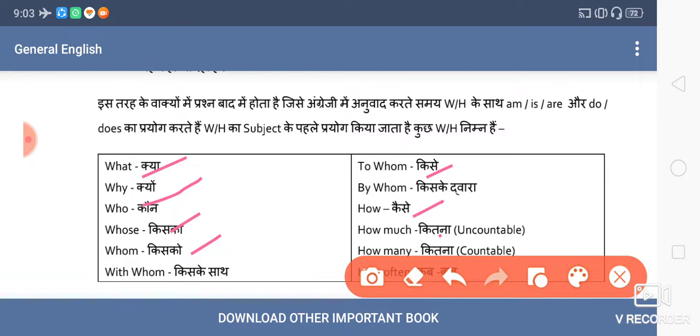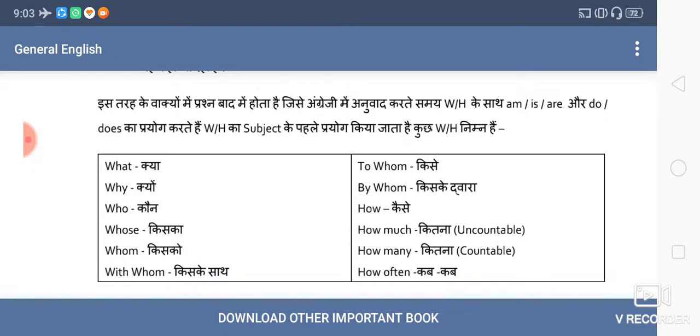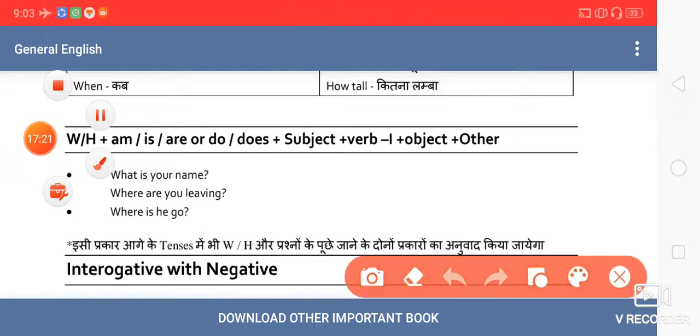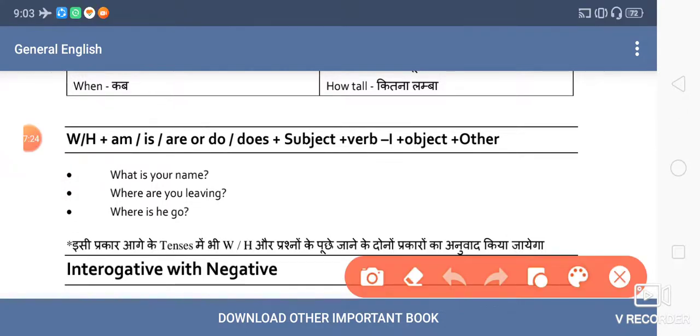So for all this, we can say these are all WH word type questions, because these all start with words which generally spell with WH. You can see here the words I have ticked. This is the structure formula. First the WH word plus is, am, are, like why is, what is your name. So this is one category of sentences where we don't have any action being done in the sentence.